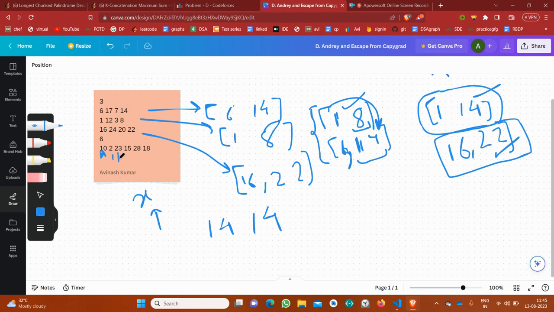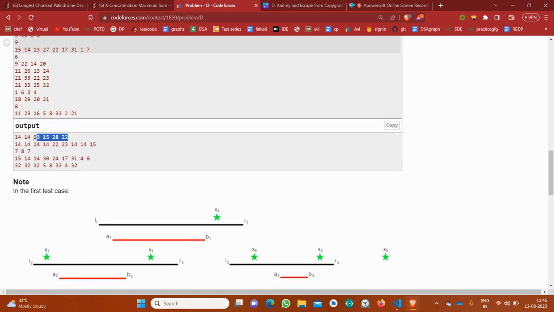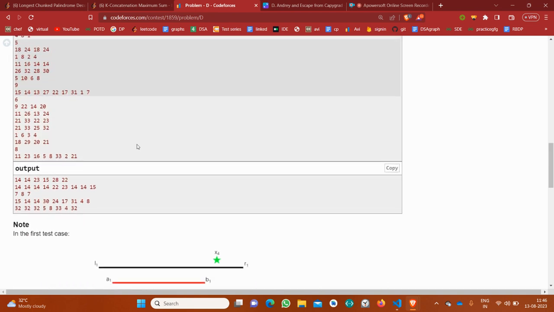Now, if it is 23, I cannot use the portal, so it will remain 23. Again for 15, 15 doesn't lie in any of the portals, so I cannot use any portal, so it will remain 15. Now for 28, again it will remain 28, and for 18, 18 lies in this portal, so I can teleport to 22. It was like this. So yeah, that's all about the approach.